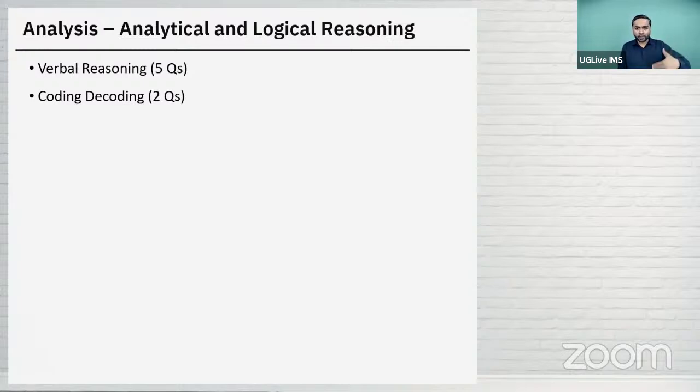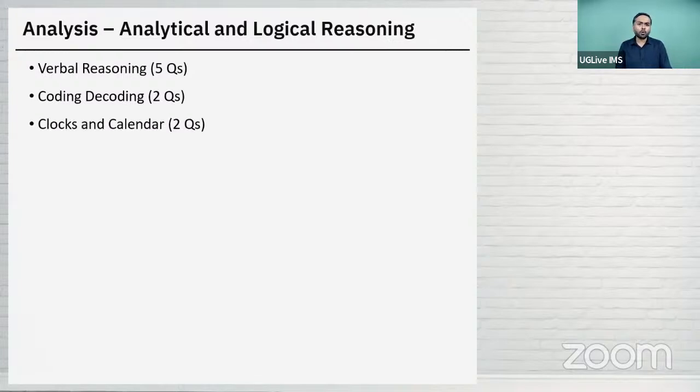So there were 3 codes given, and in every code there were 2 words, and for those 2 words there was some big, not an English dictionary word given to you, and then you need to identify what is the code for the 4th word. So again, the logic for that question was not very straightforward or easy. Students should not have spent more time on that question. Maybe 30 seconds or a minute, and if you realize that you are not heading forward, you could have skipped that question.